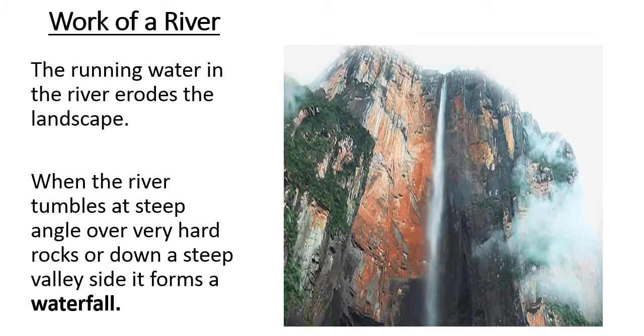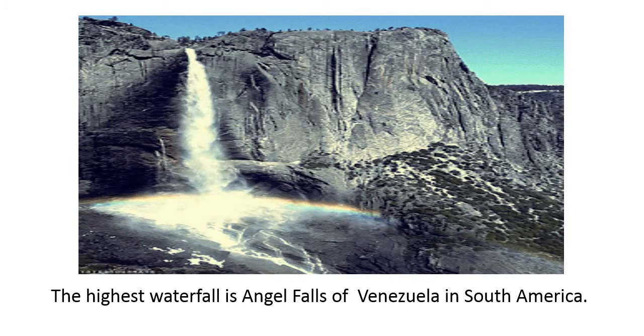It is seen everywhere on the earth's surface. A few examples we will take here to understand more. First example, the highest waterfall. Where is this highest waterfall? It is in Venezuela in South America, and the name of the waterfall is Angel Fall.